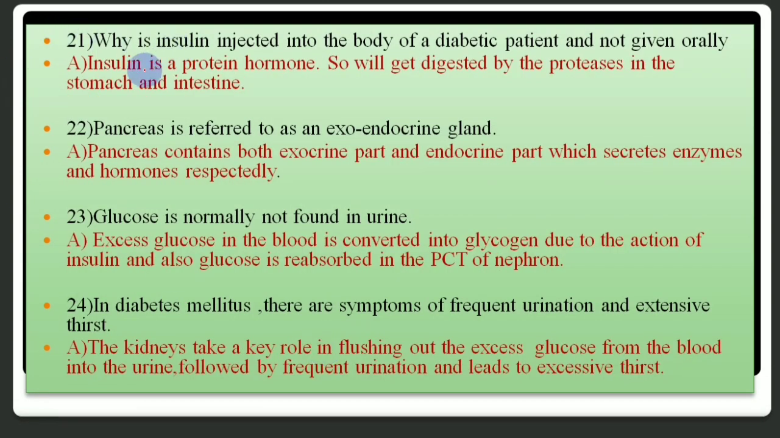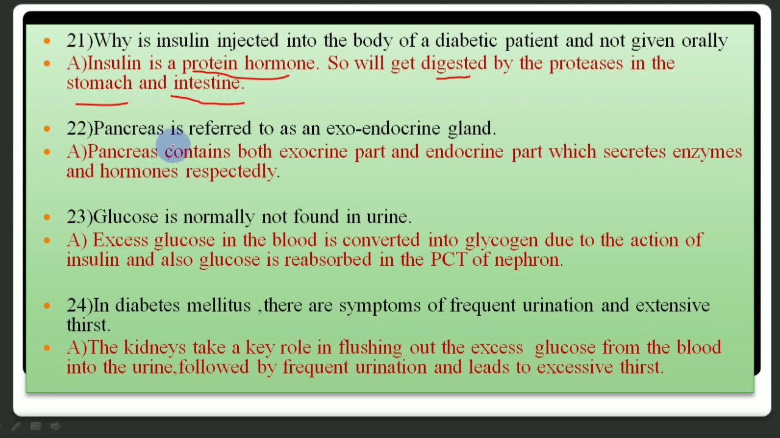Why is insulin injected into the body of a diabetic patient and not given orally? Because insulin is a protein hormone and it is digested by the proteases in the stomach and intestine, because stomach and intestine secrete the protein digesting enzymes.